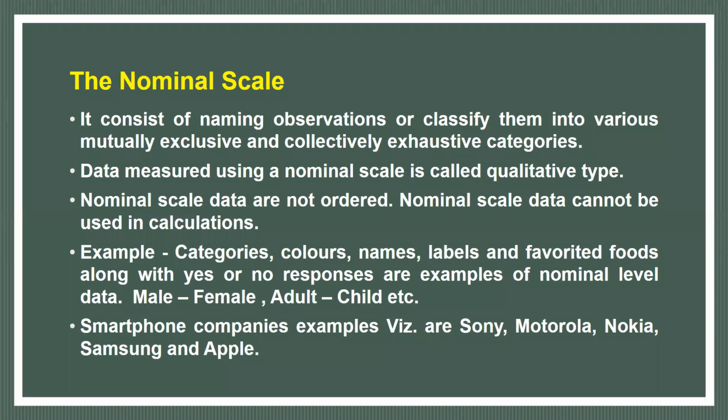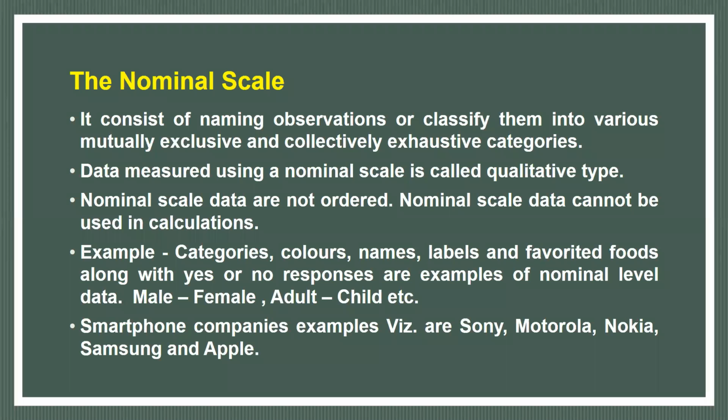So for babies born, there are two categories, male or female, and all the babies born within a particular region or time will collectively come into one of these two categories. They will never overlap between the two. The categories are mutually exclusive and collectively exhaustive, so there is no overlapping. It consists of naming the observations or classifying them into various mutually exclusive and collectively exhaustive categories.